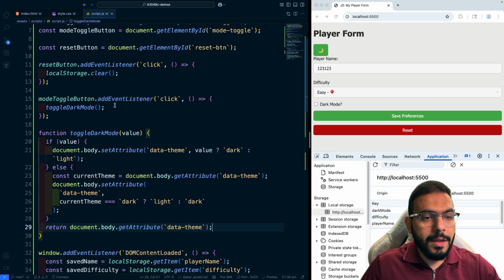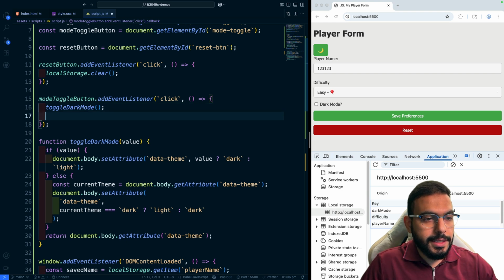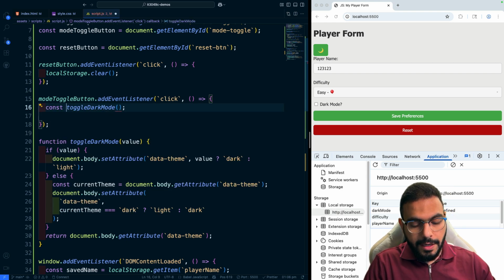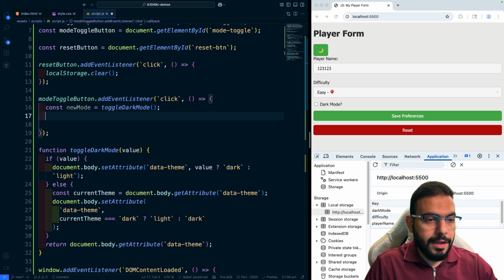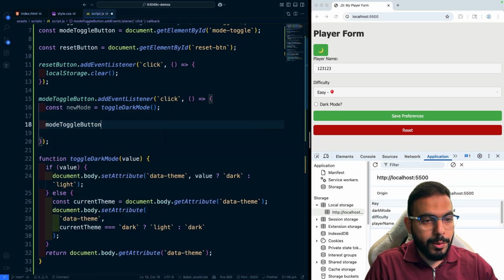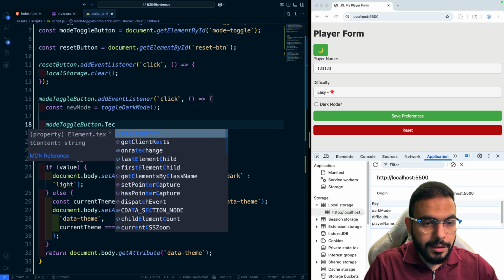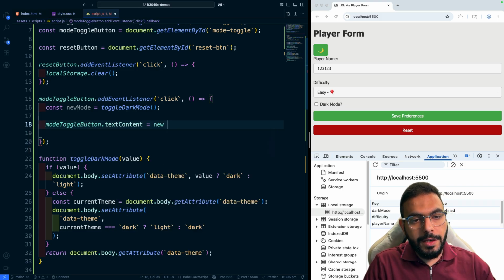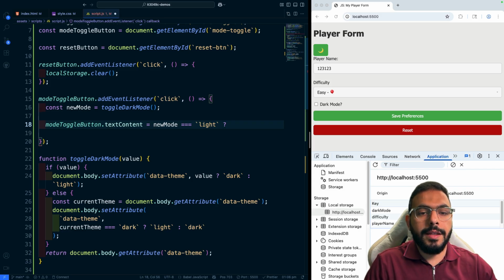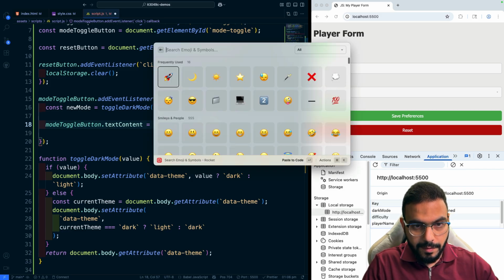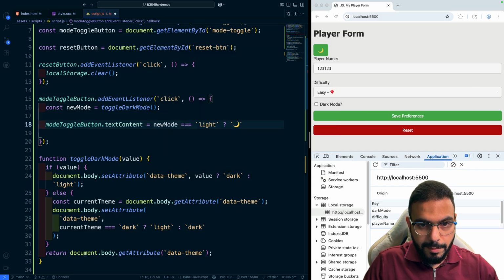And if I save that, over here we can say capture the new mode into this variable, and we'll update the mode toggle button text content, so that if the new mode equals light, then we want the value to be the moon, sorry.